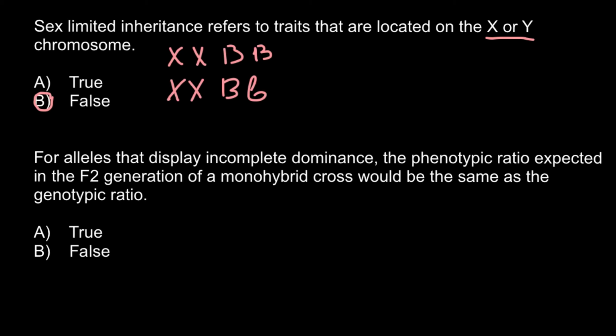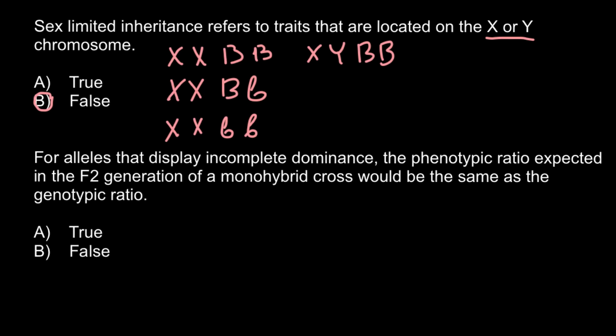She also would be breastfeeding, or her genotype can be, for example, XX and small b, and in this case she would have a problem with breastfeeding. She would have very little milk.